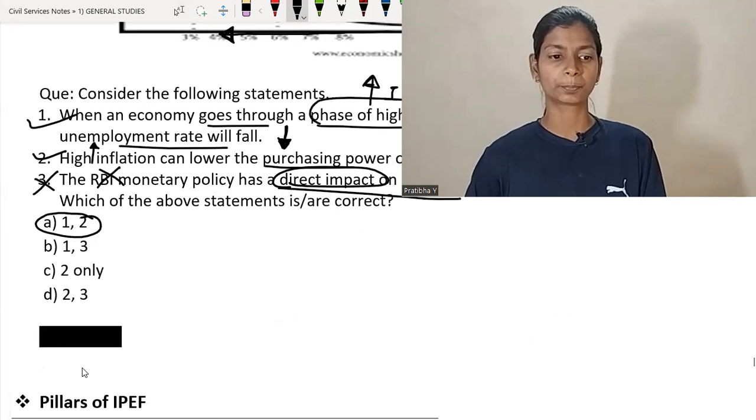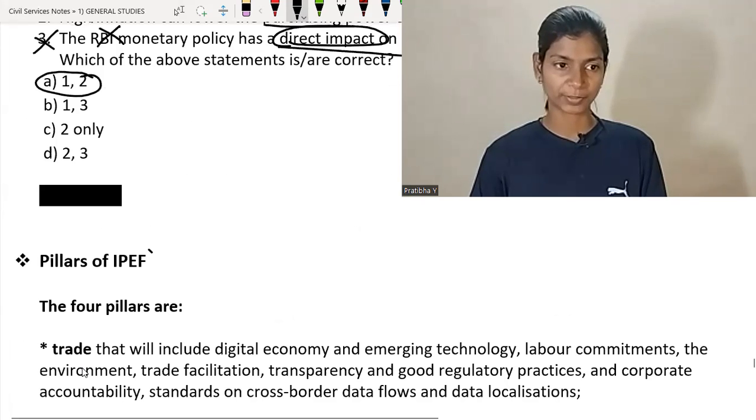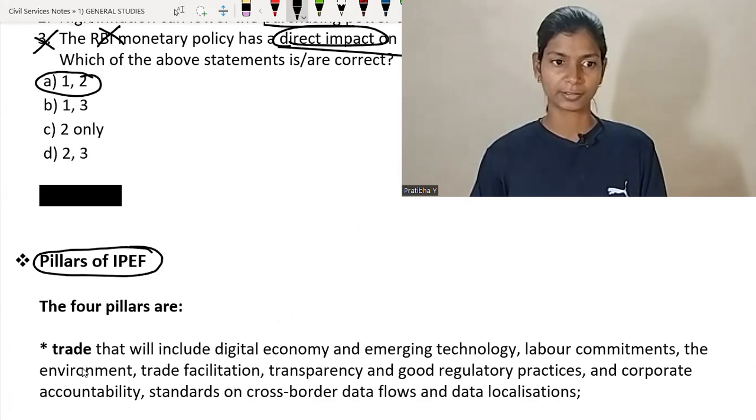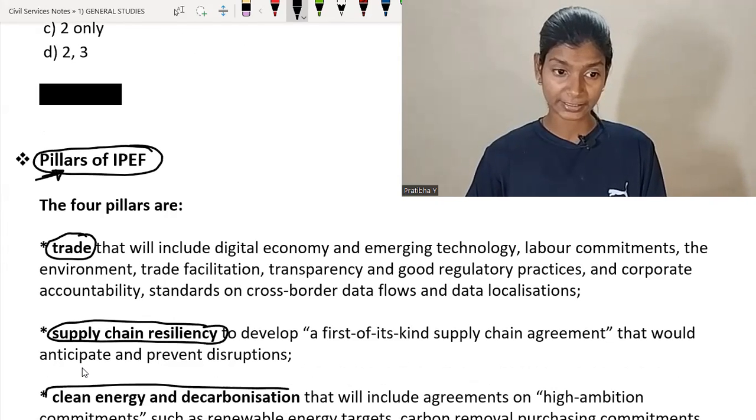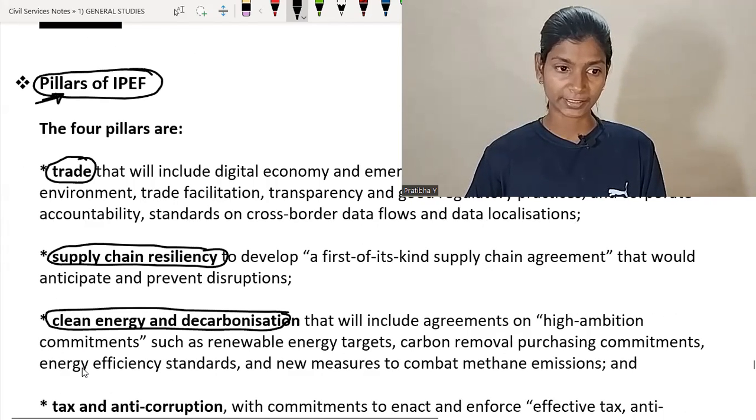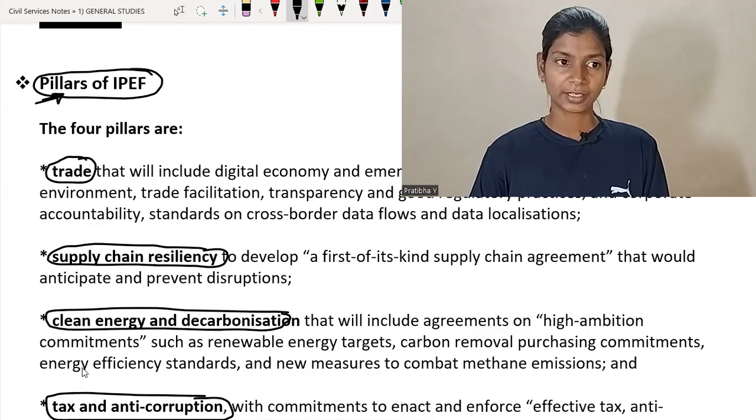Now I'm going to talk about the pillars of IPEF, the Indo-Pacific Economic Framework for Prosperity. The four pillars of IPEF are very important. The first one is trade, the second is supply chain resilience, the third is clean energy and decarbonization, and the fourth is tax and anti-corruption. So all are related to economy and trade.